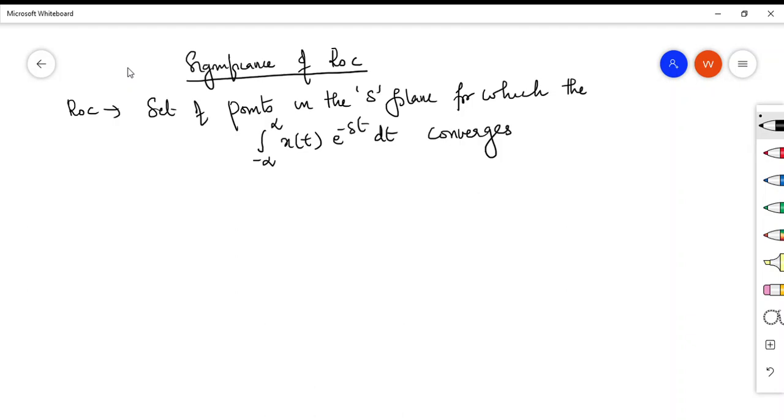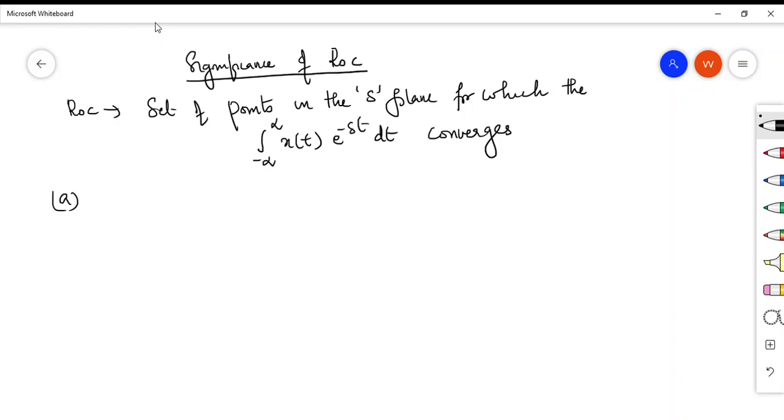Now we will see what is the significance of this region of convergence. Yes, I told you that when you find the Laplace transform, you always have to mention the region of convergence along with this Laplace transform. Now, why this is so important, we will see now. We will take two signals.